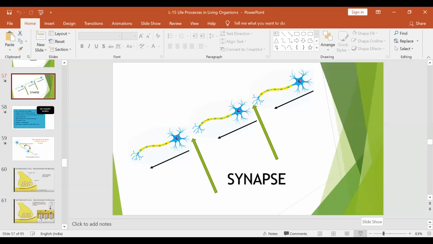We are continuing with the same chapter, that is life process in living organisms. We have already completed the excretory system in plants and humans. Now today we are going to study about the nervous system in humans. We have already started with the nervous system part, as we started with coordination in human beings.